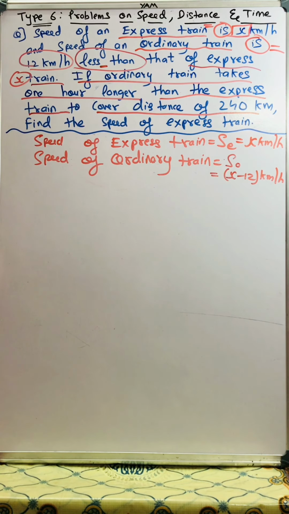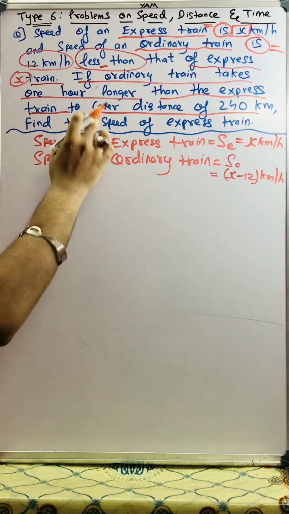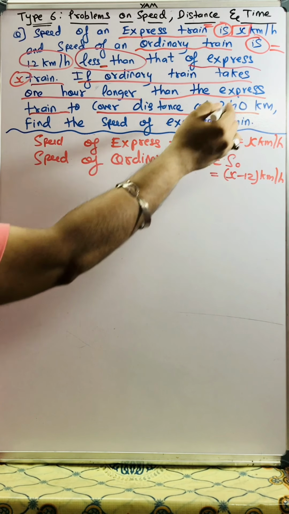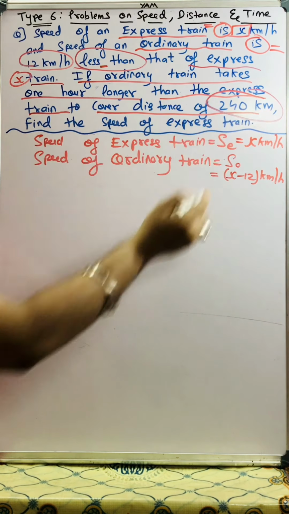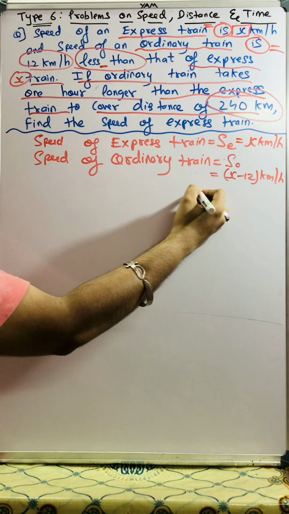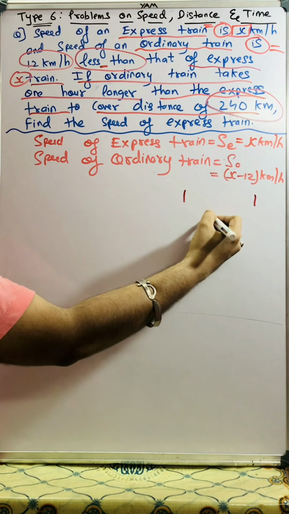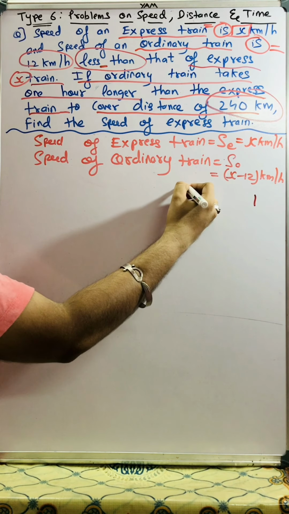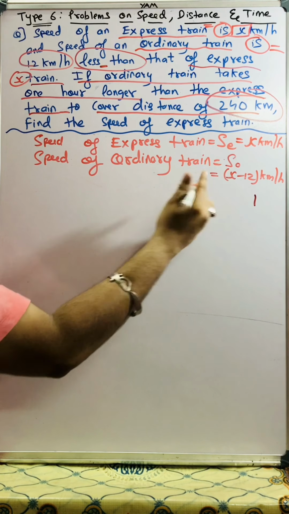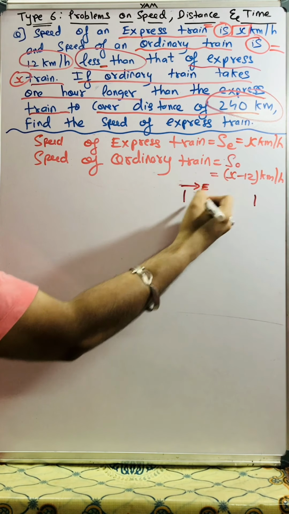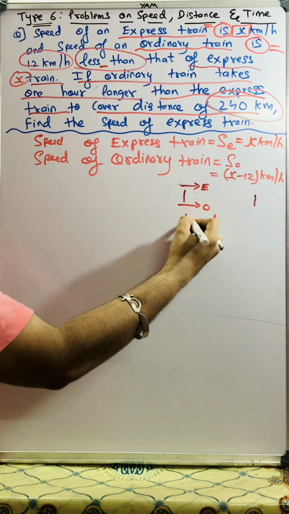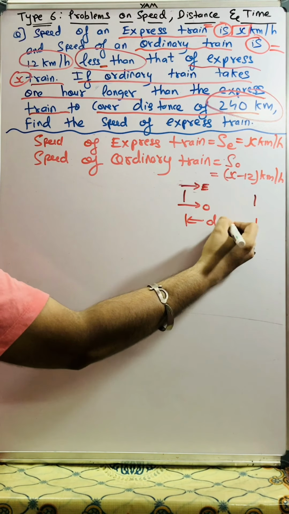Both the express train and the ordinary train are completing the distance of 240 kilometers. So I have this destination, both trains are running here, we have the express train and we have the ordinary train. Distance between the two destinations is how much?